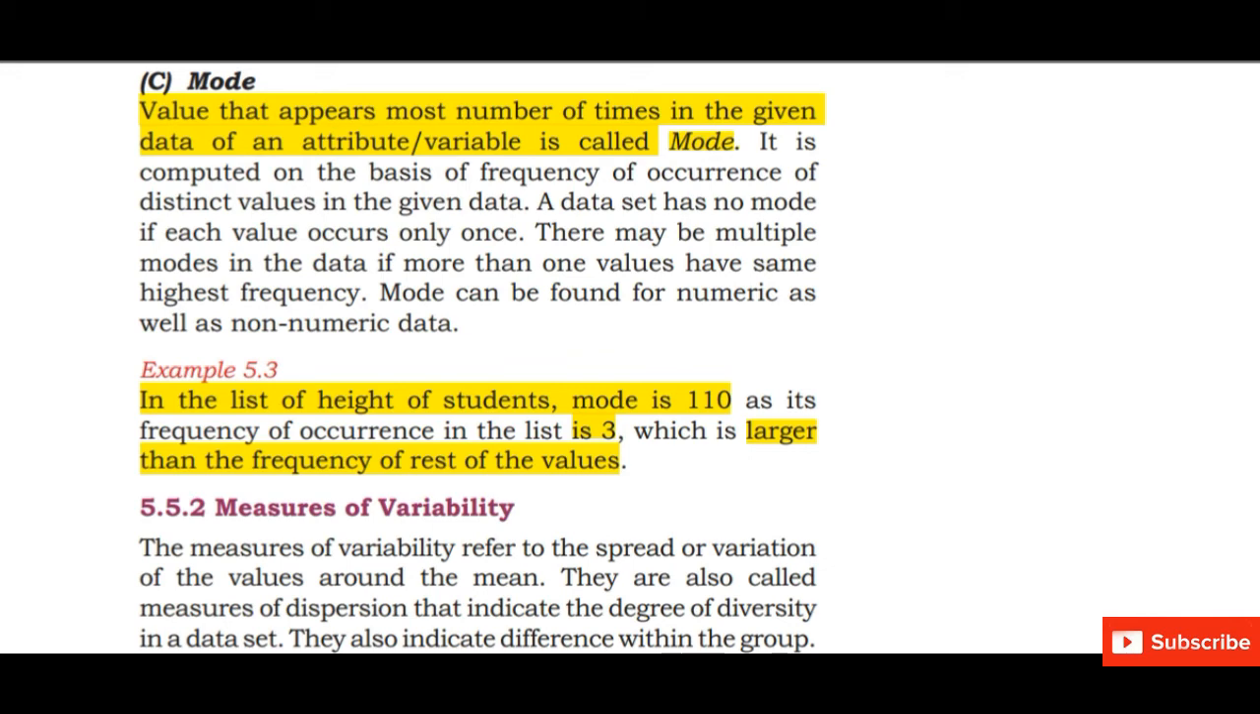So जो value जितनी बार ज़्यादा appear होगी उसे हम mode कहते हैं. That will be selected as the mode.